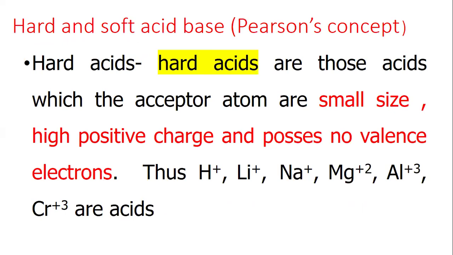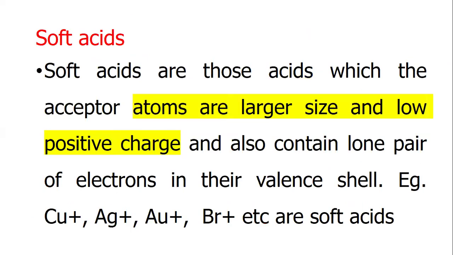Hard and soft acid base, Pearson's concept. Hard acids are those acids in which the acceptor atoms are small in size, have high positive charge, and possess no valence electrons. Thus hydrogen ion, lithium ion, sodium ion, magnesium ion, aluminum ion, chromium ion are hard acids. Soft acids are those acids in which the acceptor atoms are larger in size, have low positive charge, and also contain lone pairs of electrons in the valence shell. Examples: copper, silver ion, gold ion, bromine ion. These are the soft acids.